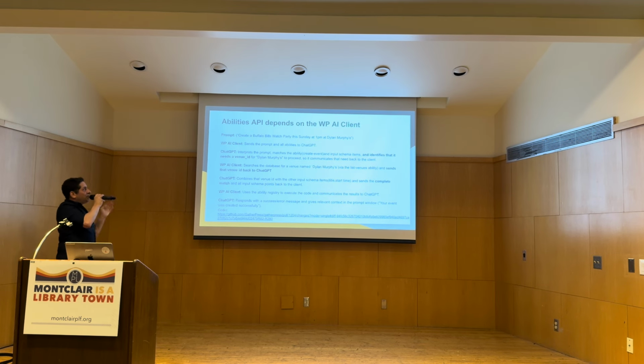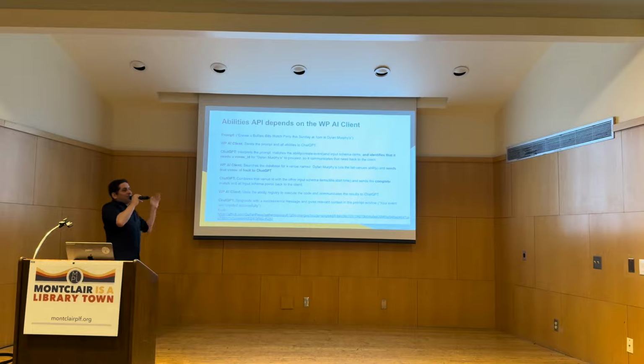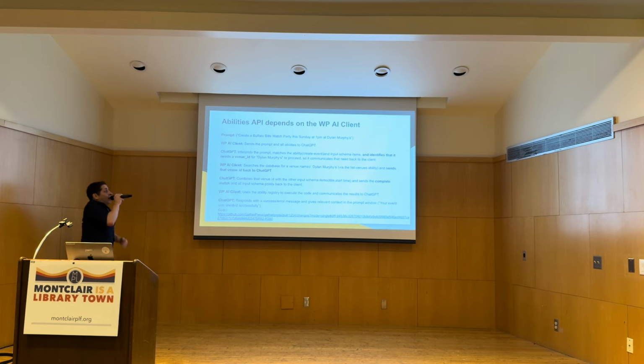So before we go through this, I want to fully explain the WP AI client, which is not in core yet. It is a programmatic client that takes messages, interprets your prompt, and goes back and forth with ChatGPT to make this happen. That will be merged into core, hopefully with 7.0, but it is important that the AI client has to interact with the Abilities API to make these things happen. So, let's walk through this prompt and see what happens.